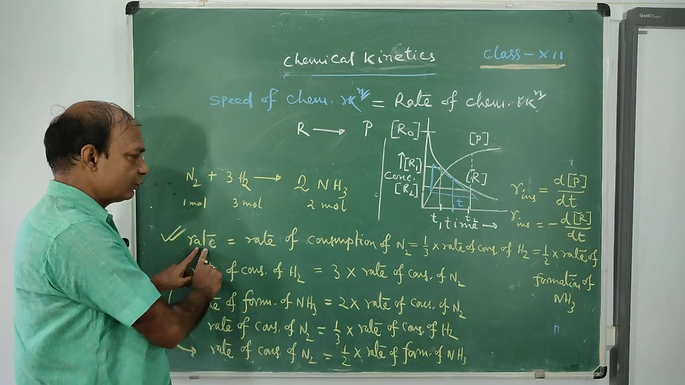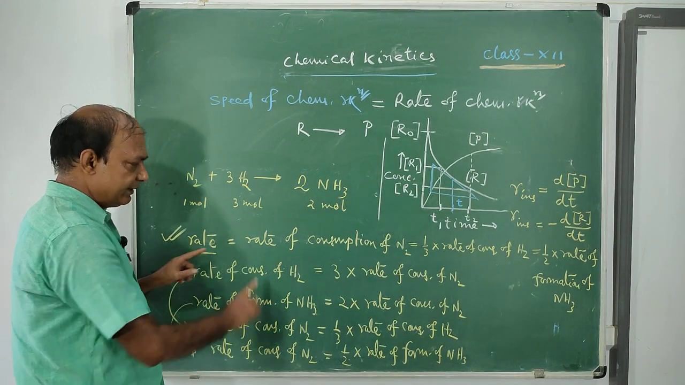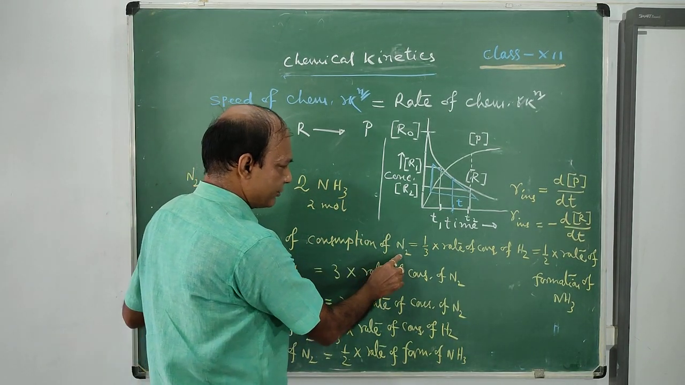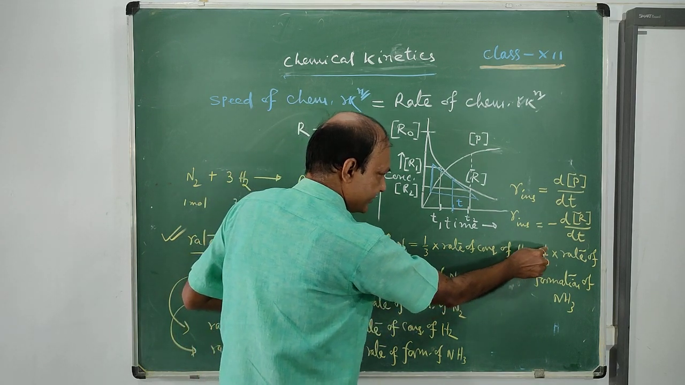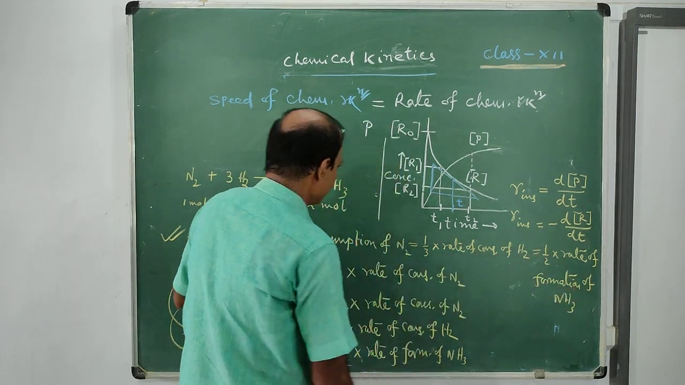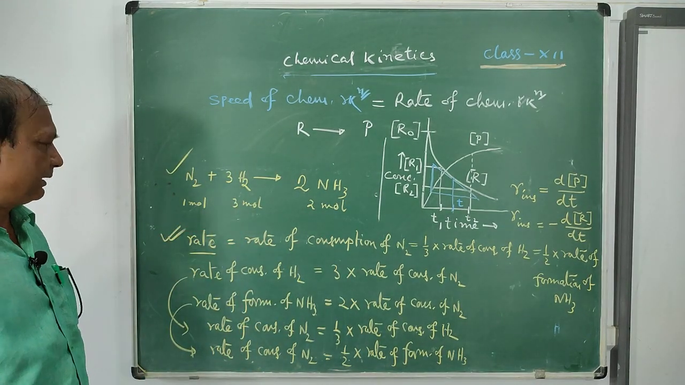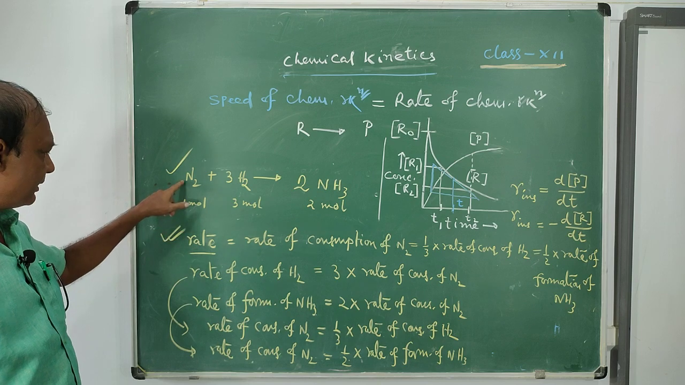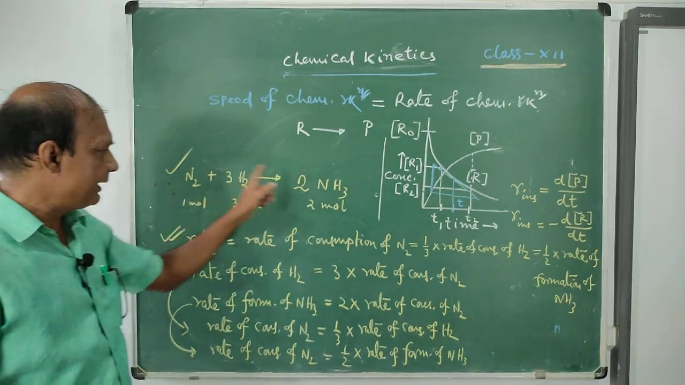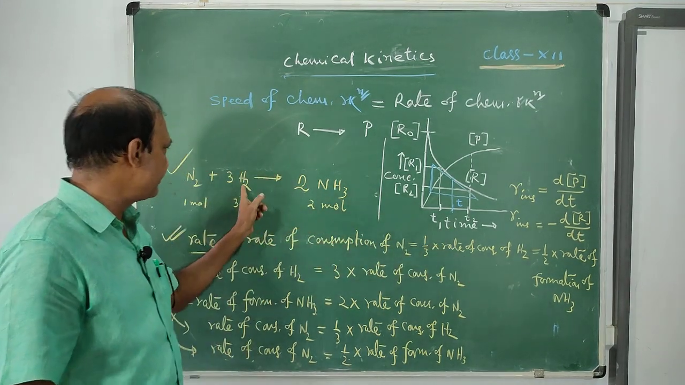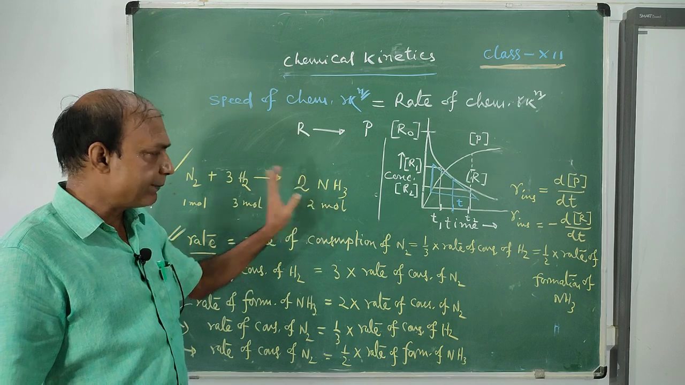That rate equals the rate of consumption of nitrogen. Here, rate means the rate of the reaction. This is equal to the rate of consumption of nitrogen, which is equal to 1 by 3 into the rate of consumption of hydrogen, which is equal to 1 by 2 into the rate of formation of ammonia. So from any reaction we can derive this relation. So the rate of the reaction is equal to the expression in terms of rate of consumption of nitrogen, hydrogen, and rate of formation of ammonia.